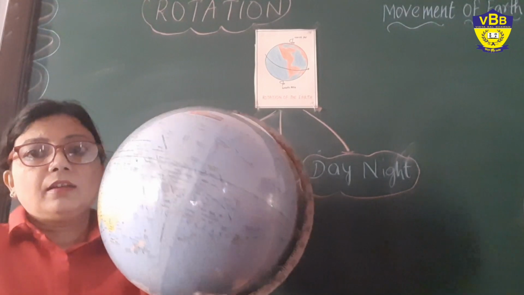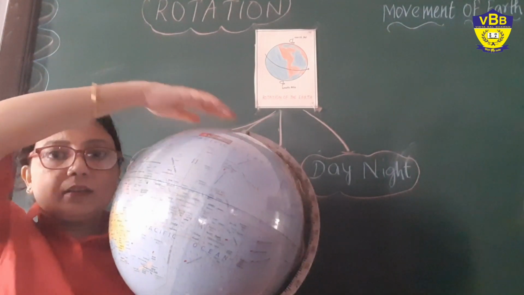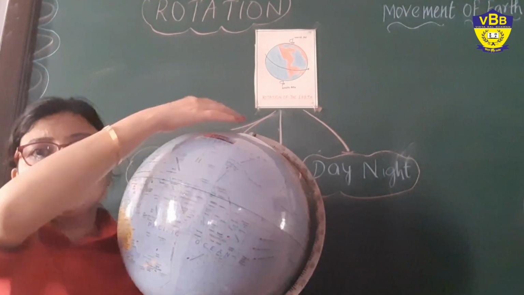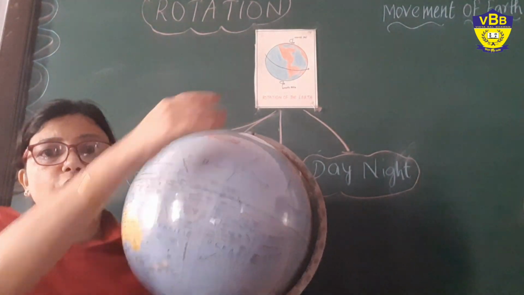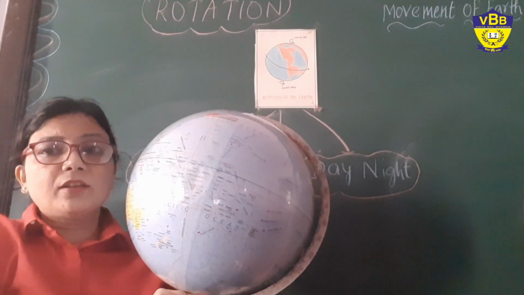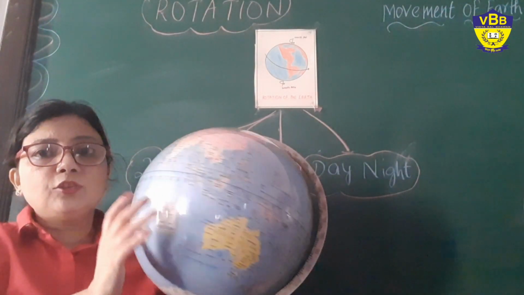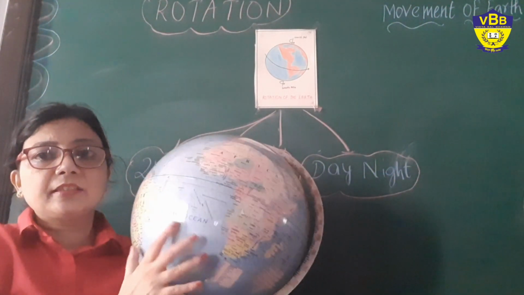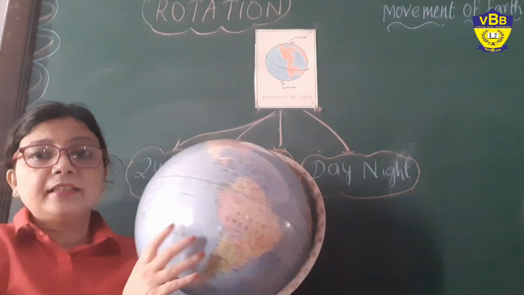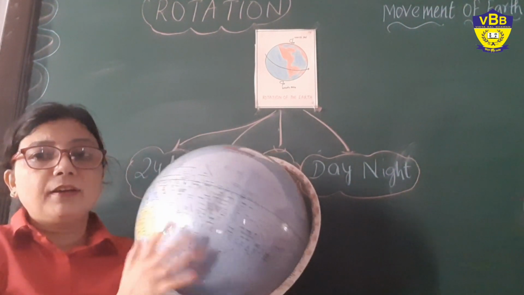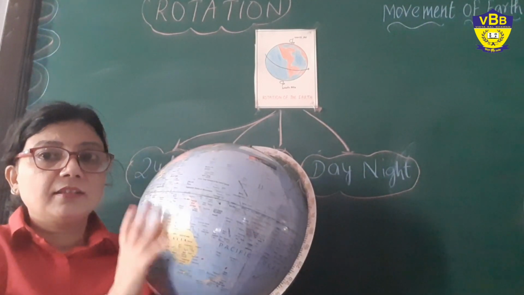See, these lines are the axis that you are seeing from the top and at the bottom. The earth always spins on its axis, and that is called the movement of earth rotation. Understood?